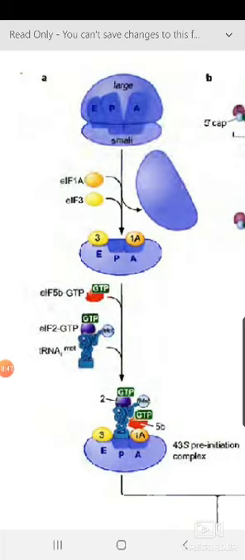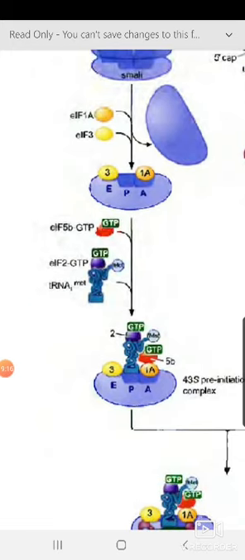In the case of these two types of GTP-binding protein, which one is actually important? You need to remember that eIF5B-GTP helps to recruit a complex of eIF2-GTP and methionine-charged tRNA to the small subunit. So eIF5B plays a crucial role to recruit eIF2-GTP as well as the methionine-charged tRNA to the proper place.